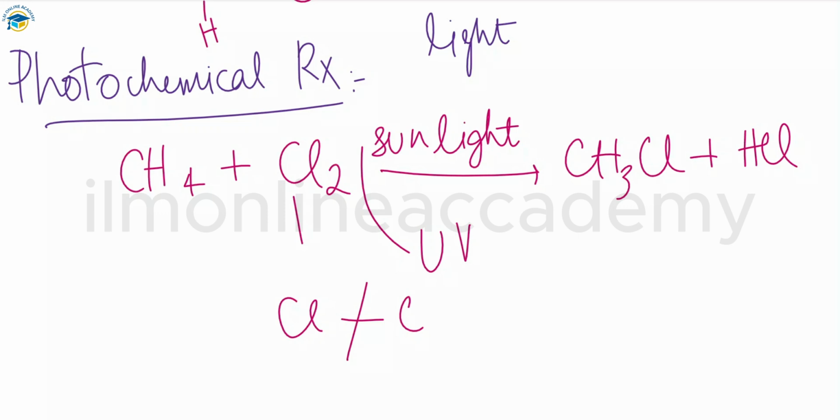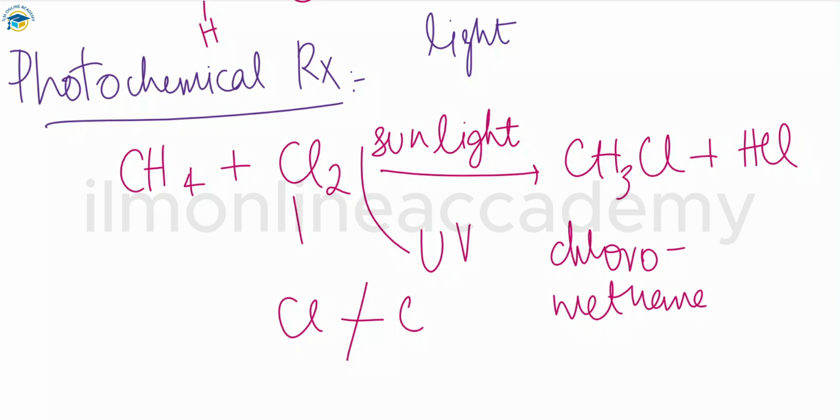So the overall result is the chlorine atom replaces or substitutes a hydrogen atom in the methane molecule to give chloromethane. This is known as chloromethane because chlorine is present with the methane molecule as a substituted product, so you call it chloromethane. So this is how this reaction happens. You can do this with ethane, propane, butane. You can use any member of this family to do this.